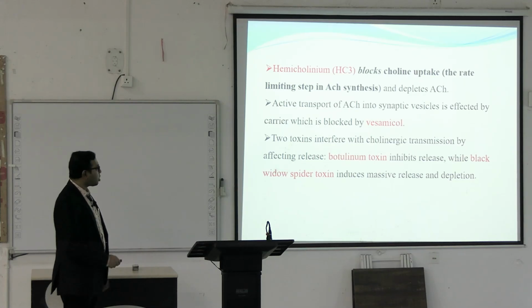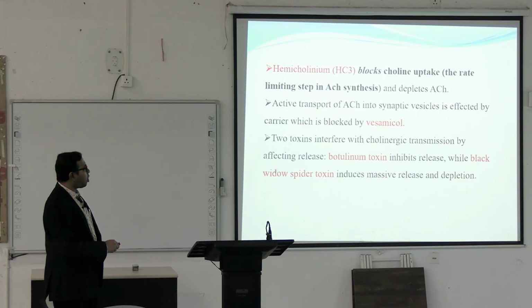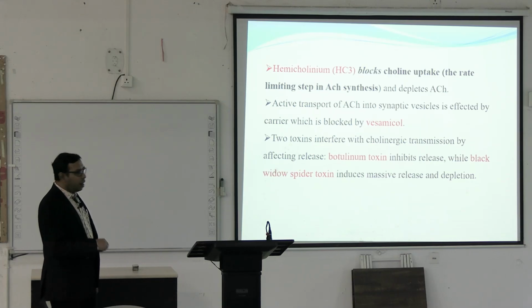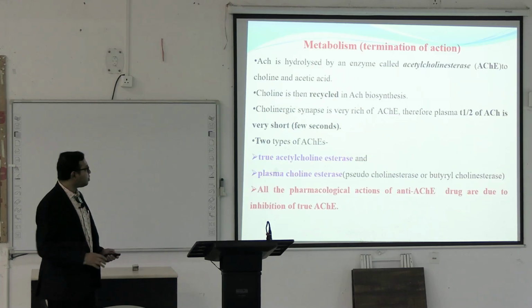Already we have discussed 2 toxins: botulinum toxin and alpha toxin, which inhibit release. And I have already said the black widow spider toxin causes massive release and depletion of the acetylcholine. Is it clear? Now, metabolism or termination of the action.